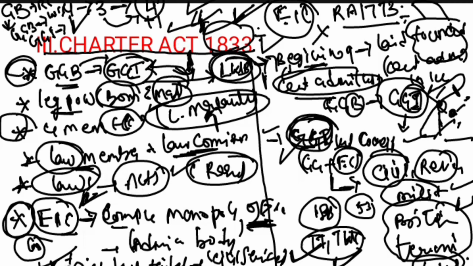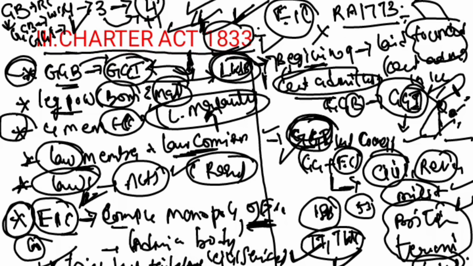This act also tried but failed to introduce reforms in civil services by having open recruitment in the civil services. This act tried, but it failed. This is about the important points associated with the Charter Act 1833. Please make note of all those points important for the examination.